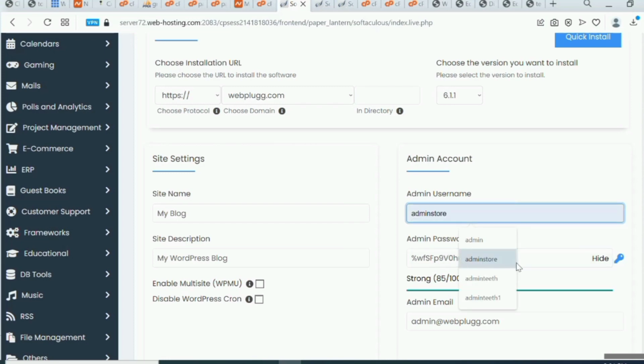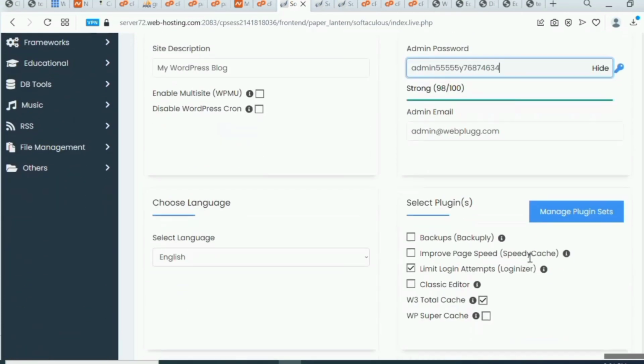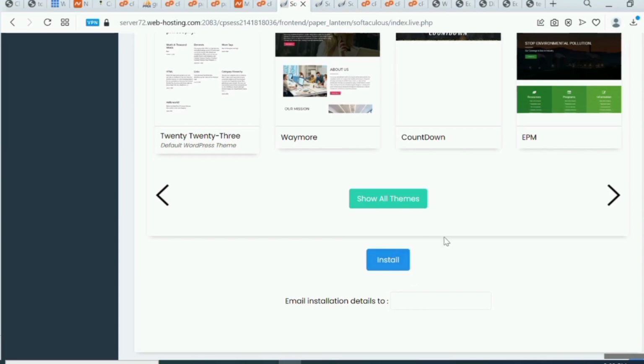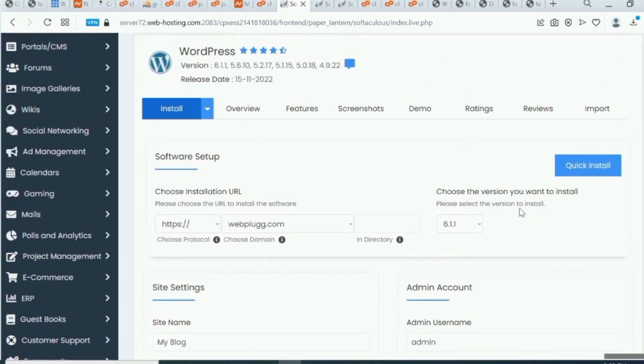I can put my password as whatever password, say admin 555, or whatever number I want. So you can set that. Once you've set that, you just have to come down here and click on install. If you've done this, WordPress will start installing for you on your new website.